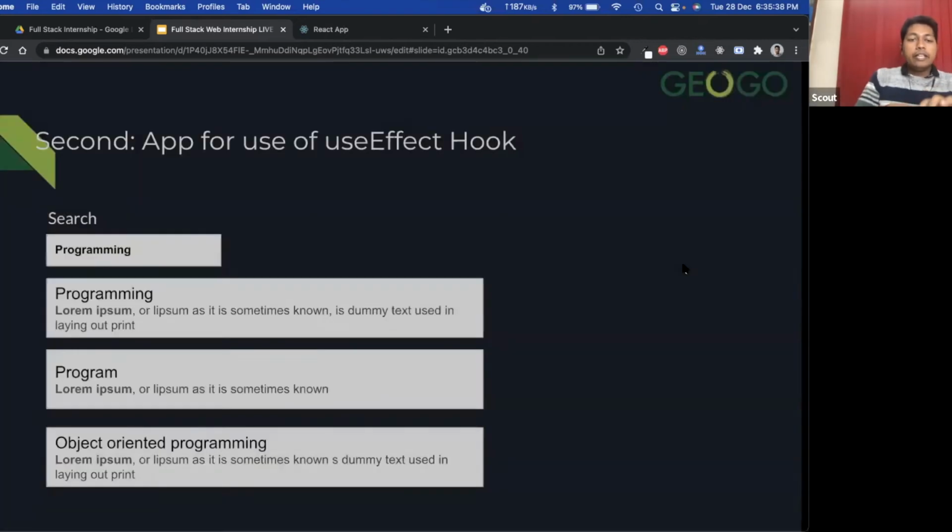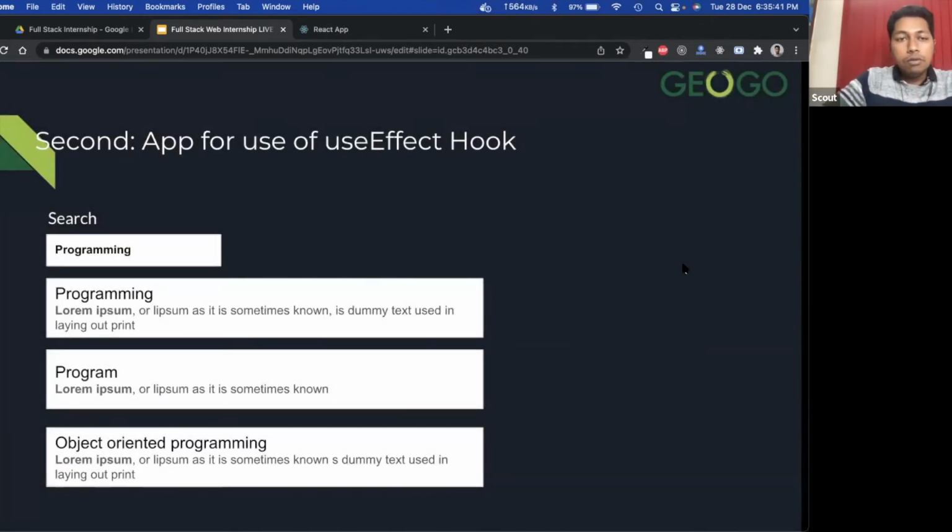Now the next thing is the useEffect hook. The useEffect hook allows us to write lifecycle method-like behavior inside the functional component.